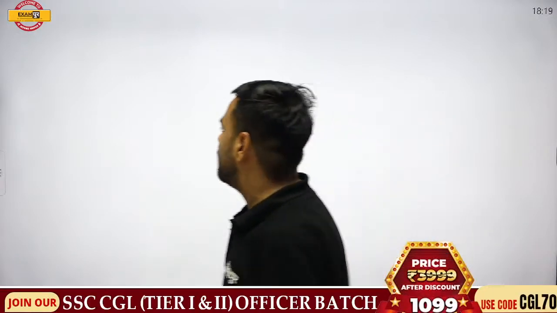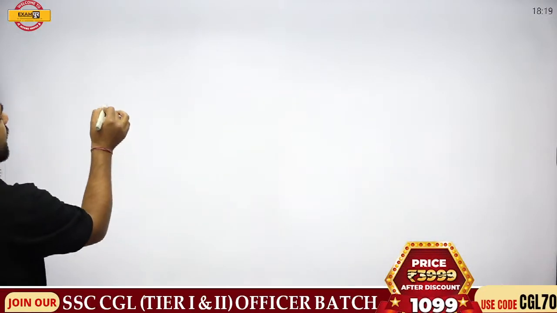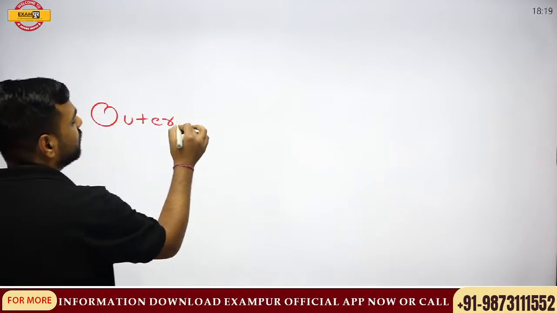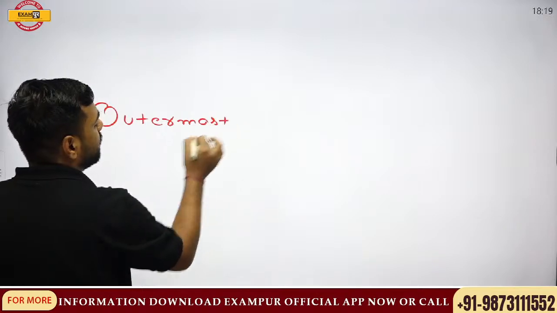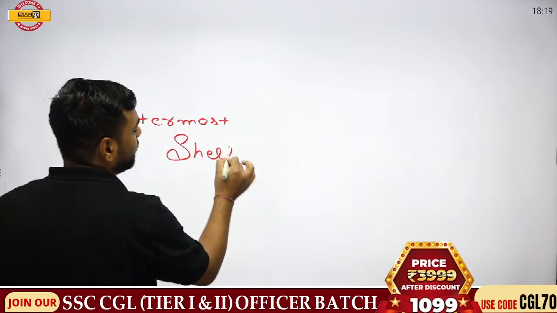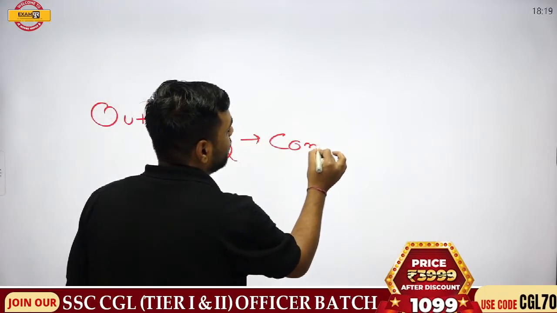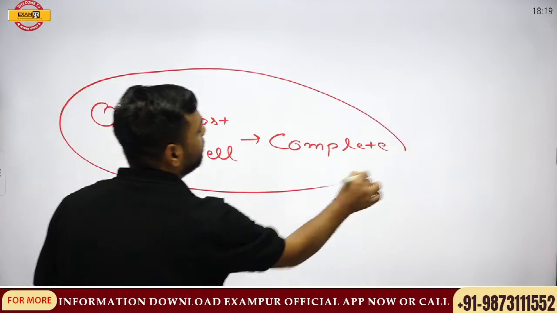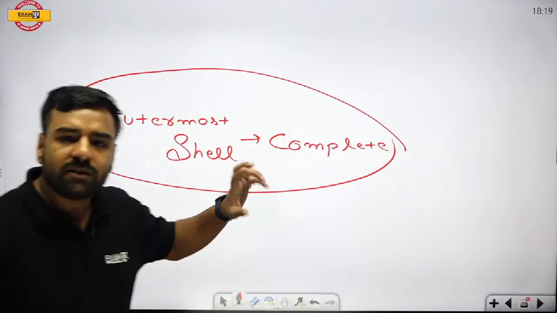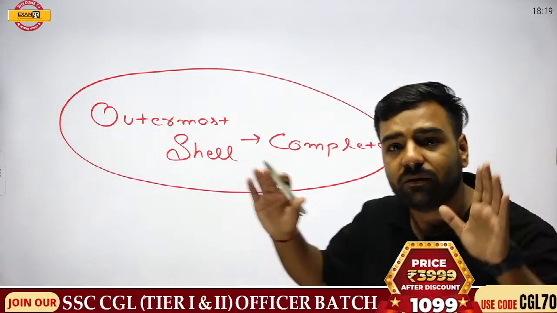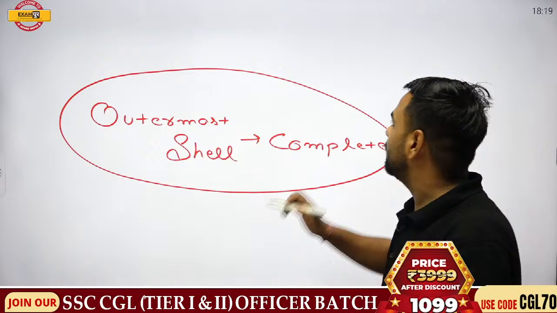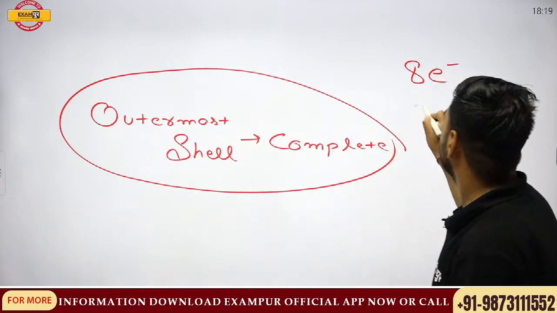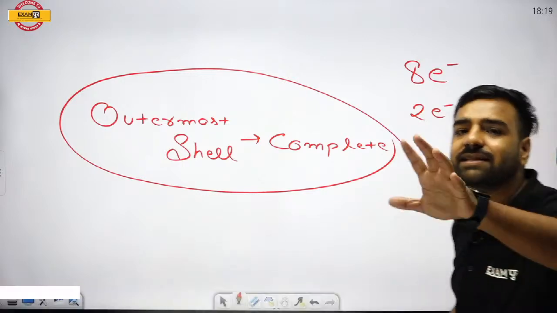If I talk about elements, they want their outermost shell to be complete. Very important fact. Now, what does this mean actually? What does it mean to be complete with the outermost shell? They want that in their outermost shell there must be either 8 electrons, and in some cases 2 electrons, for their stability.